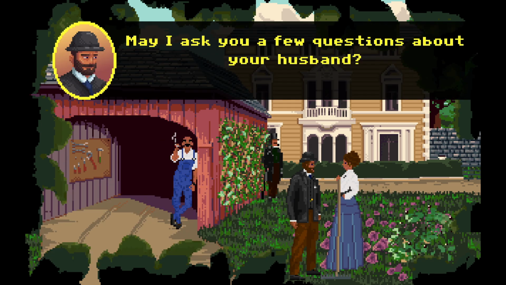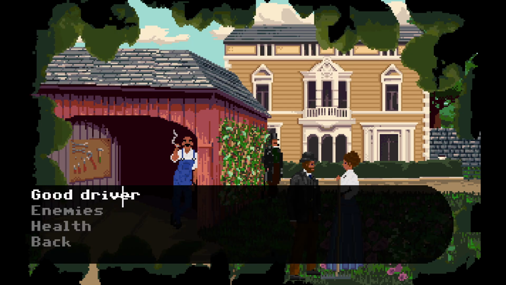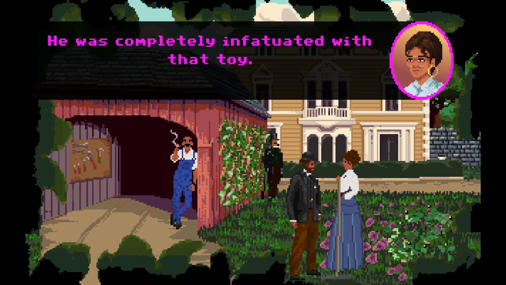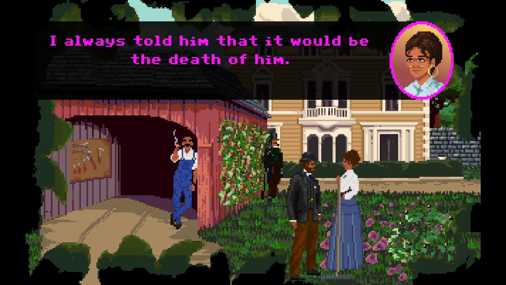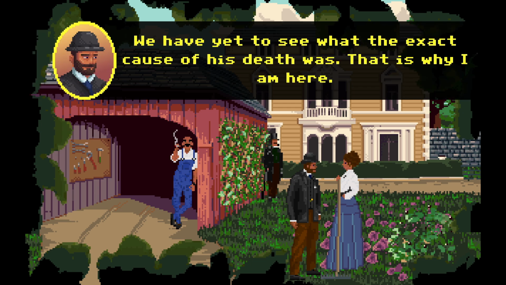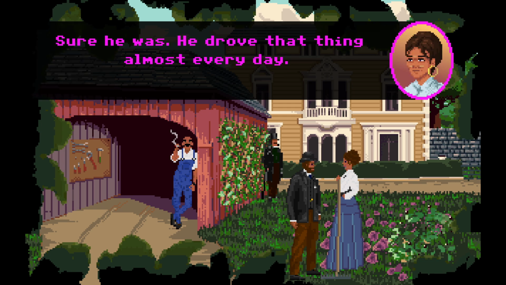May I ask you a few questions about your husband? Sure you can, if you think that will help you. Your husband drove an automobile. That is still a very unusual means of transport. He was completely infatuated with that toy. I told him it would be the death of him. It's not easy to always be right, you know? We have yet to see what the exact cause of his death was. That is why I'm here. Was he a good driver? Sure he was. He drove that thing almost every day.